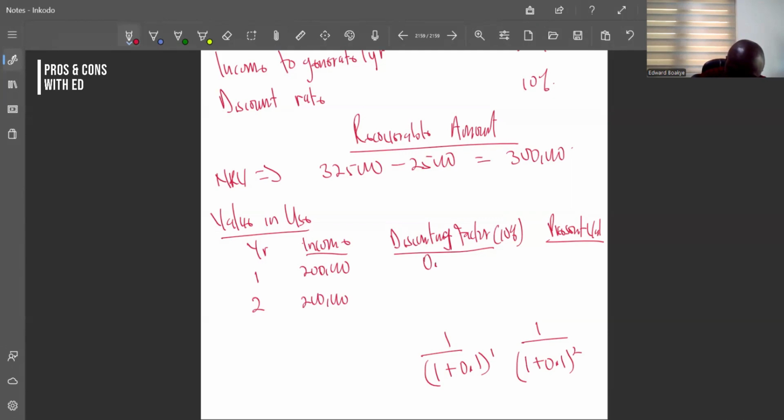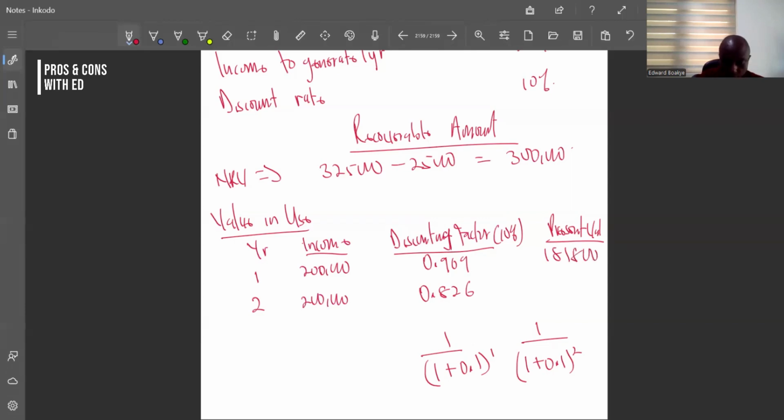0.909. Let's go for the second one. What is it giving us? Raised to the power 2 will give us 0.826. And we are supposed to multiply it by 200,000. So 0.909 times 200,000 will give us 181,800.